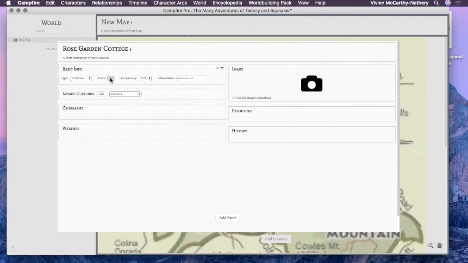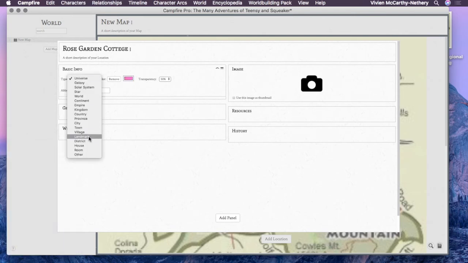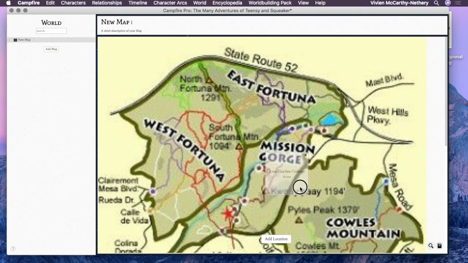My view was kind of shrunk down for a minute. You can color code it based on what you want happening there. And then you can also associate it: it's a home, it's a location, it's a landmark, it's a country, all that stuff. So you can use that for all the different themes that you could be writing in.